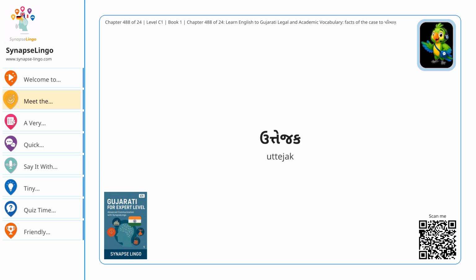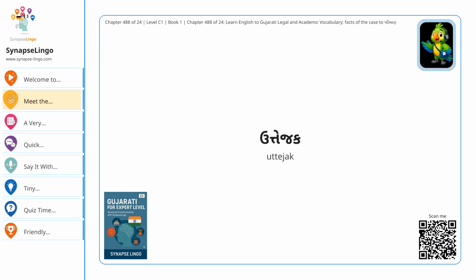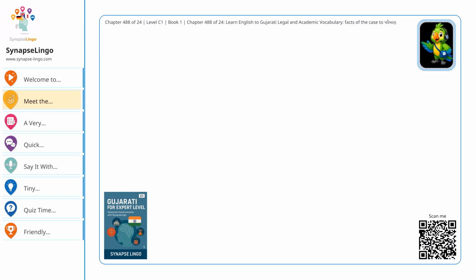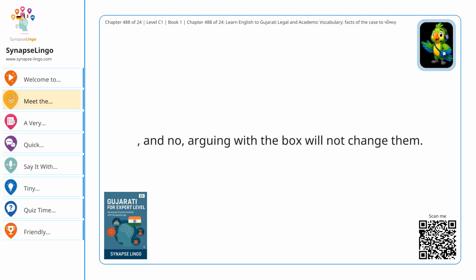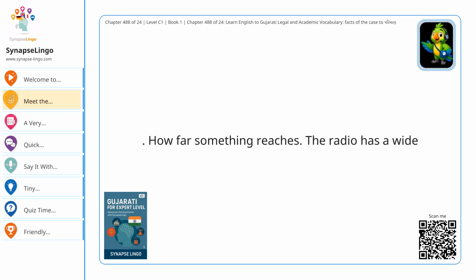Trigger. ઉત્તેજક. A tiny thing starts a big reaction. One loud alarm was the ઉત્તેજક. Cause. કારણ. This answers why. Stress can be the કારણ of headaches. Factor. પરિબળ. Not always the only cause, just one important element. Cost is an important પરિબળ. Dimension. પરિમાણ. Think height, width, depth. The box has 3 પરિમાણ. And no, arguing with the box will not change them. Range. પરિસર. How far something reaches. The radio has a wide પરિસર.